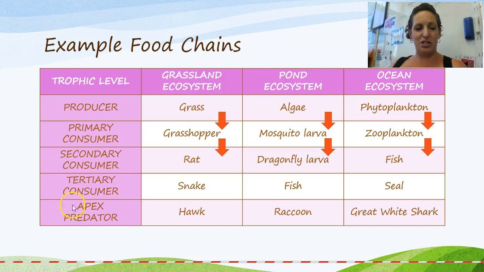Following that, we have the tertiary consumers that eat the secondary consumers. The snake eats the rat. The fish eats the dragonfly larvae, and the seal eats the fish. Finally, we have our apex predators. So these are the animals that aren't eaten by anything else. And that is the hawk eats the snake, the raccoon eats the fish, and the great white shark will eat the seal.